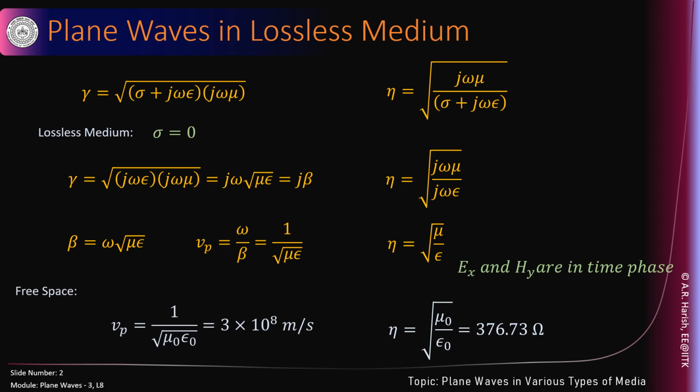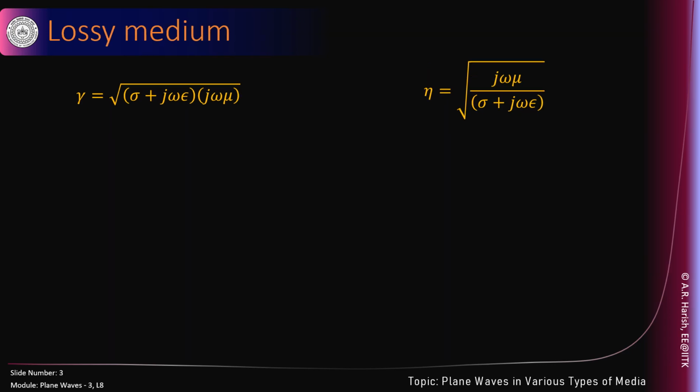Correct. Now what happens if the medium happens to be free space? Mu is equal to mu naught, epsilon is equal to epsilon naught, and we know this standard famous result. Velocity is 3 times 10 to the power of 8 meters per second and eta is 376.73 ohms. Good result. Good to remember, very useful result.